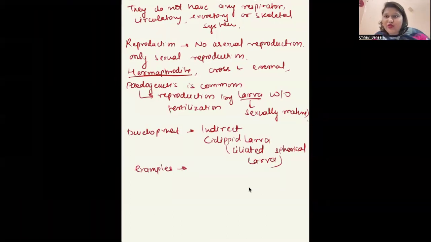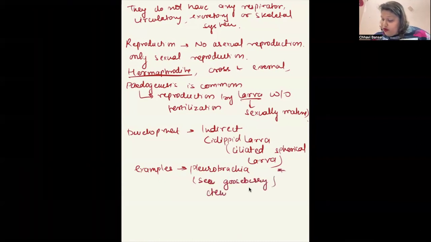Ctenoplana has a similar name to Ctenophora, but Pleurobrachia is something important. Pleurobrachia, also called sea gooseberry, and Ctenoplana. What about the classification? There are two classes. One is Tentaculata and the other is Nuda. Tentaculata, with tentacles. Examples are Pleurobrachia and Ctenoplana.